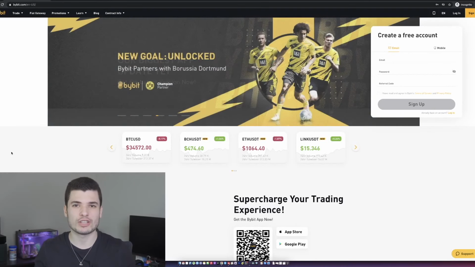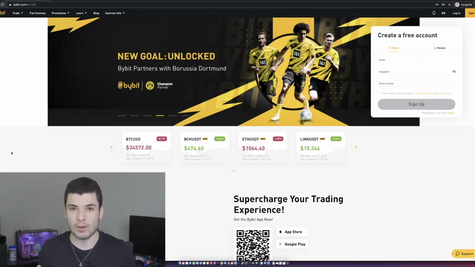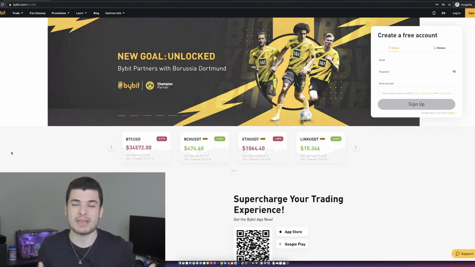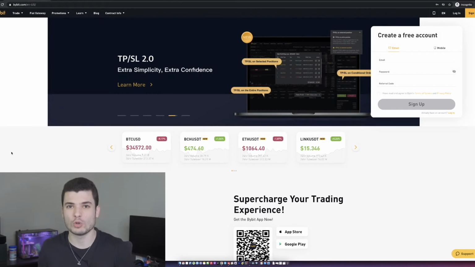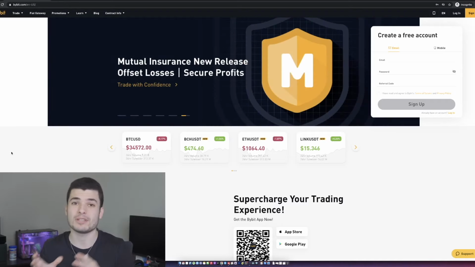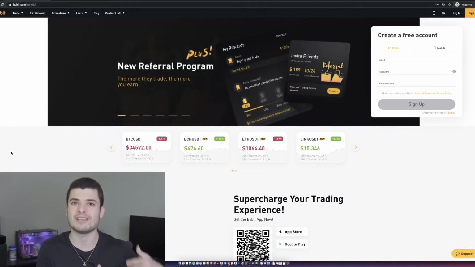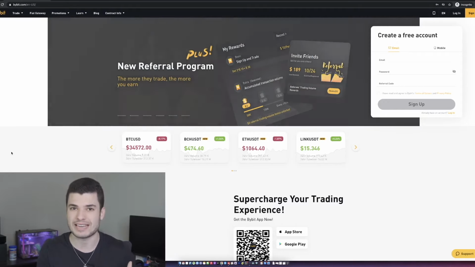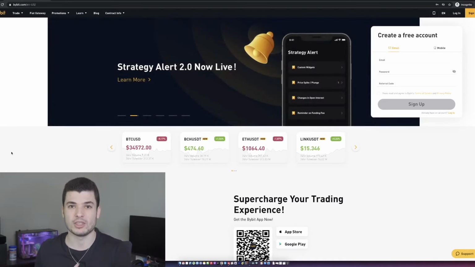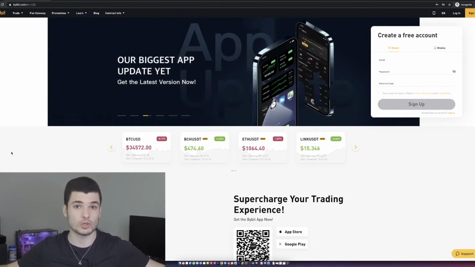I get the question all the time: how can I use this exchange if I'm in a country that maybe doesn't allow it? Now, Bybit has chosen to restrict some of the countries. It's not the countries restricting Bybit. Bybit's chosen to restrict some of the countries that they allow access to because it's an expensive and long process for them to get everything they need in order to be allowed to operate in those countries. So instead, to keep it simple, they say no, they shut those countries out.